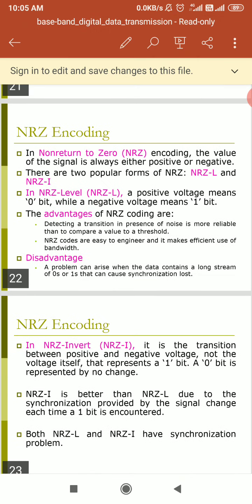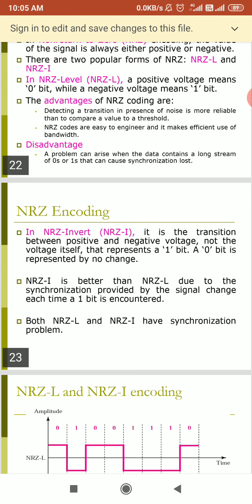The second type is non-return to zero invert, because there are two popular forms of NRZ. These you will be required to know. There will be questions on data formats. Data format is nothing but line coding. There are different types of line coding: polar, unipolar, bipolar. In unipolar, we use only two values, 0 and 1. Now we are studying polar, which means we can take the value +A or -A.